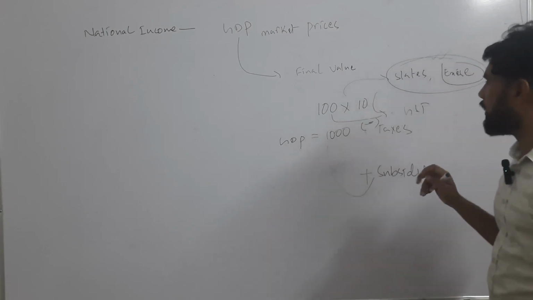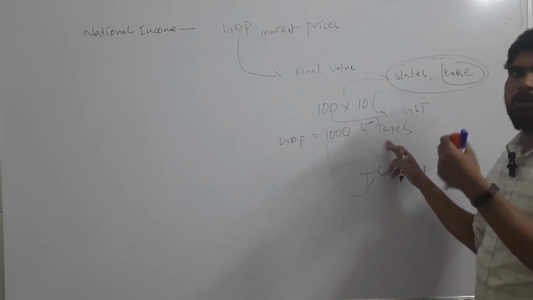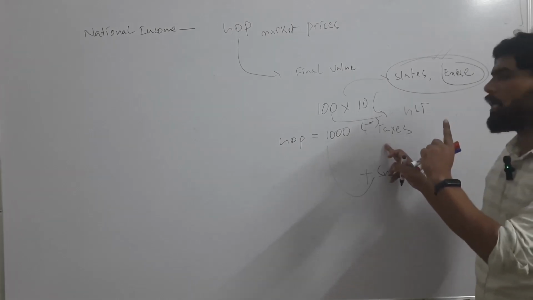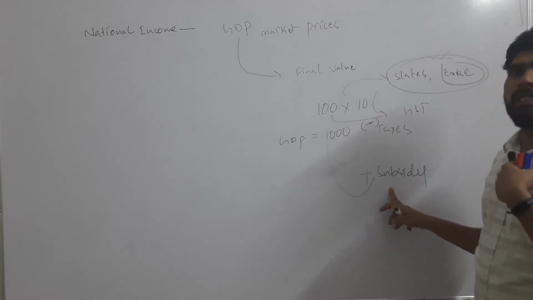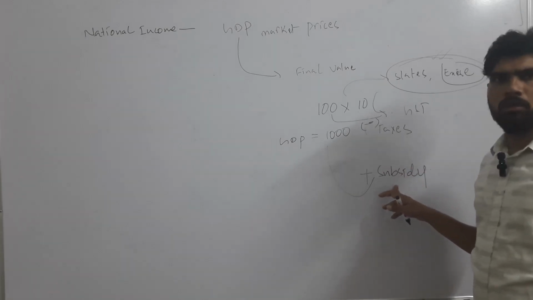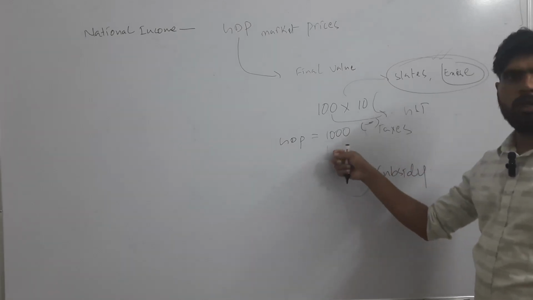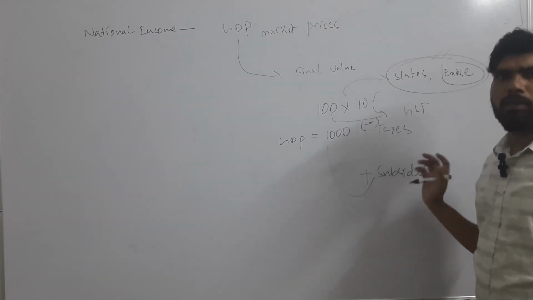So what is happening here? The taxes are imposed or added after the production of goods and services, especially the indirect taxes. And subsidies actually have to be added to the cost of production of goods, but they are not being added.